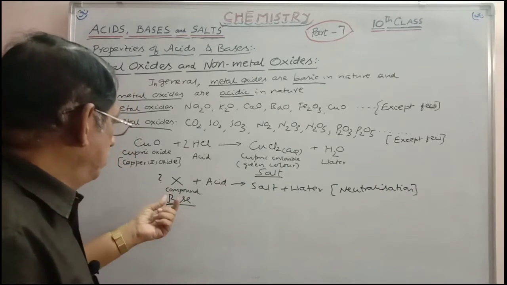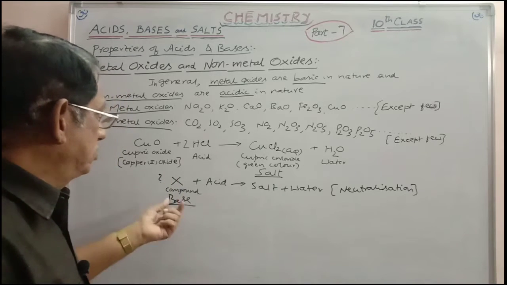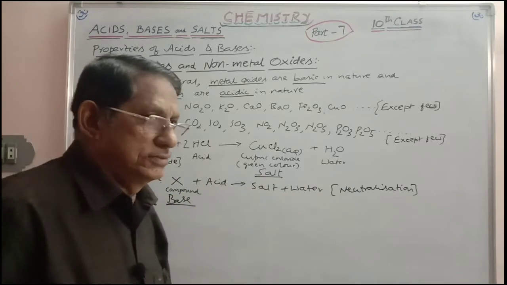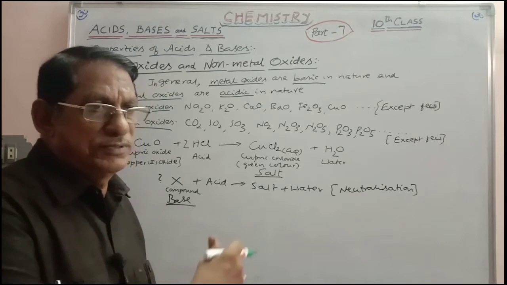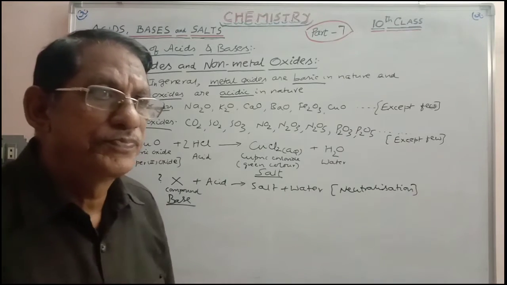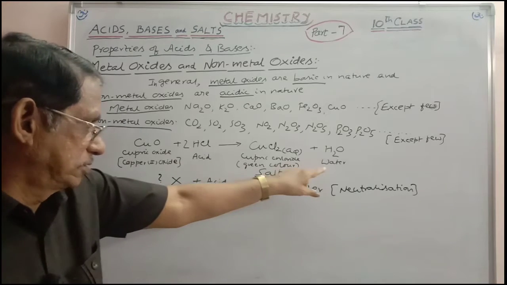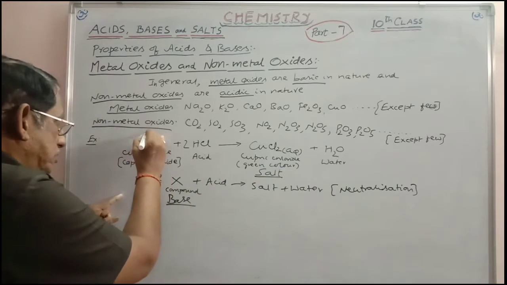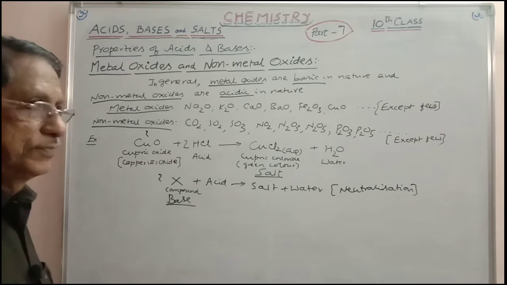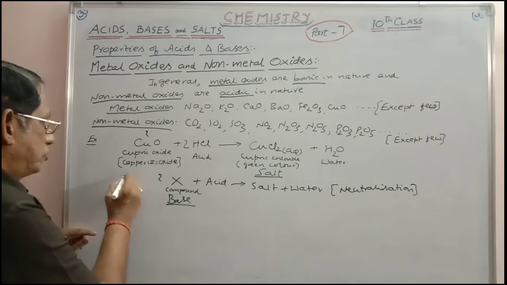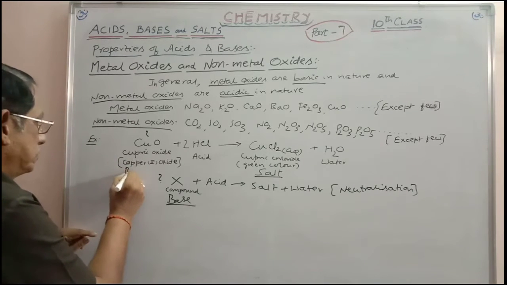So basic character of X is proved because it is reacting with the acid giving salt and water. Neutralization reaction: acid plus base gives salt plus water. In that way you can take here, this is acid, this is salt, this is water. What is the nature of cupric oxide here? Certainly it should be a base.